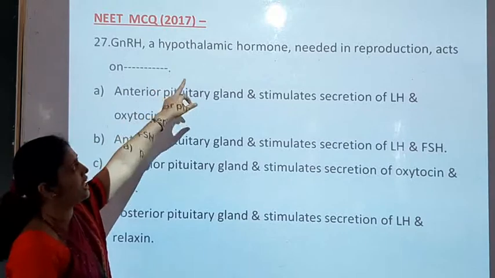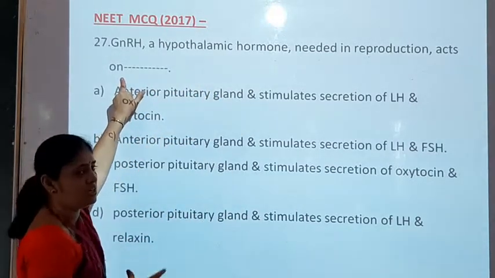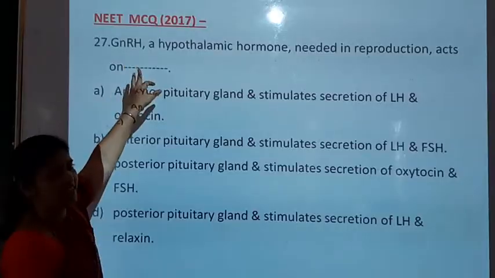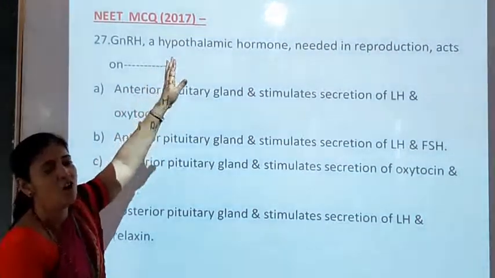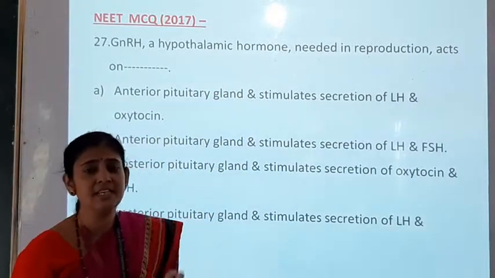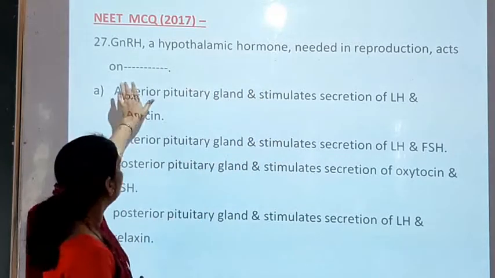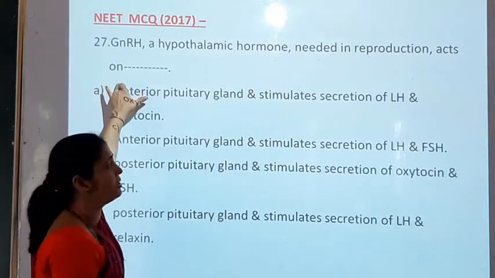GnRH, a hypothalamic hormone needed in reproduction, acts on. What is the question here? GnRH means gonadotropin releasing hormone, which is a hypothalamic hormone. That means it is secreted by the hypothalamus. It is needed in reproduction. It acts on. What is the function of this GnRH?